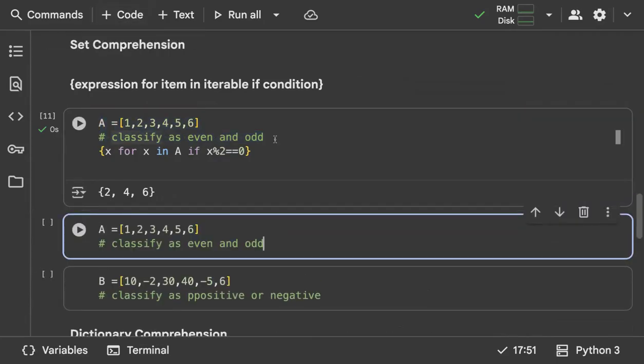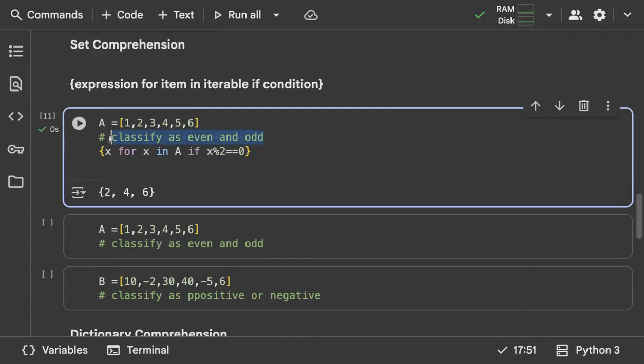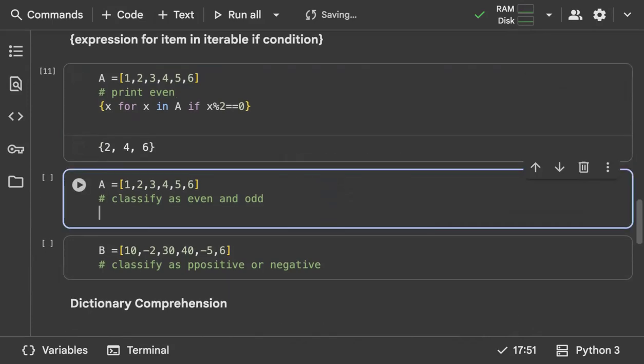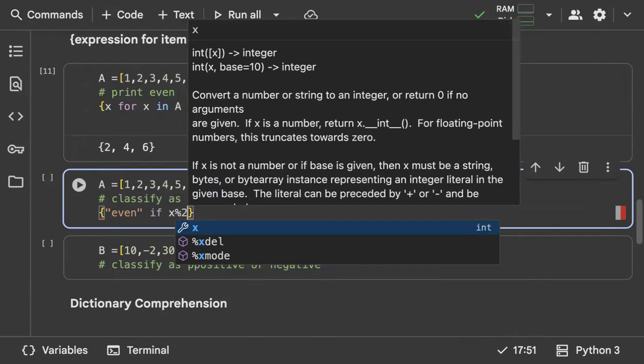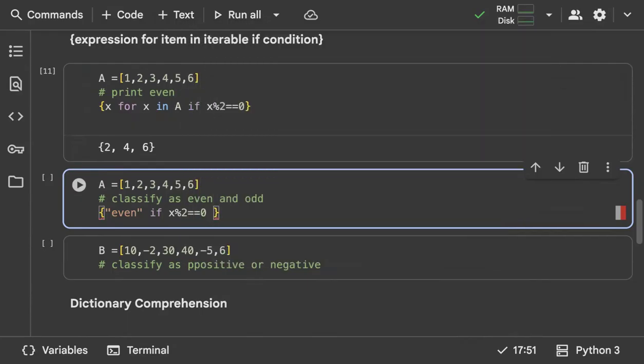Okay. But usually we just use it like this, the question was to print even, right? Print even. Yeah, great. So next one, classify even and odd. So how do you classify? Again, same thing. We just need to classify it, so first it should be the result, even, and then the if condition, if x modulo 2 is equal to 0, else it should be odd, right?